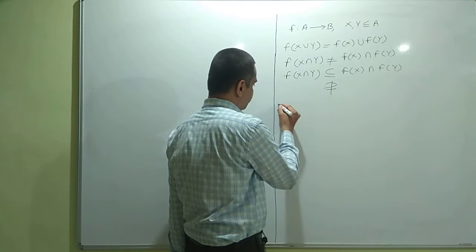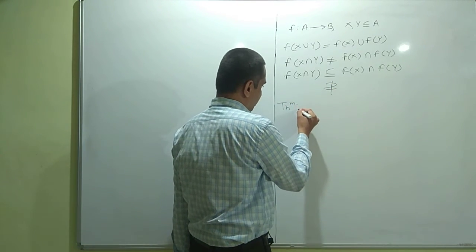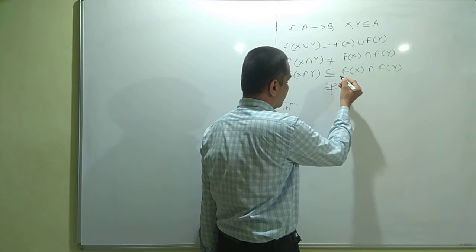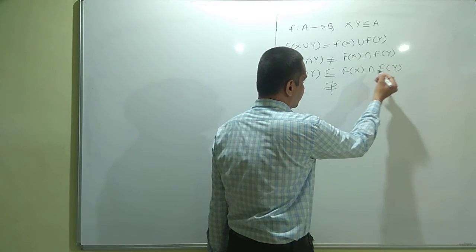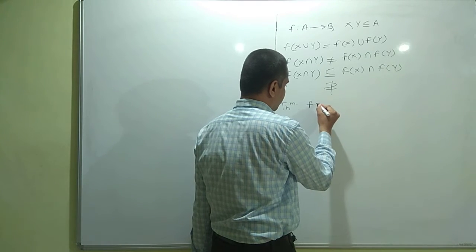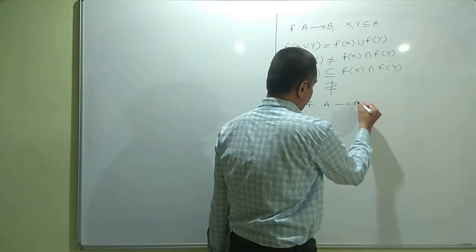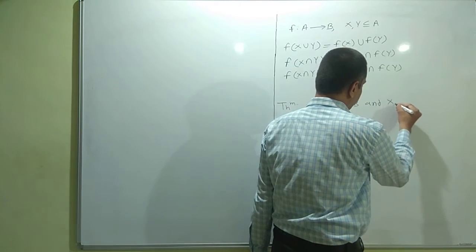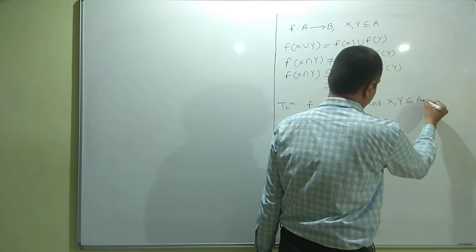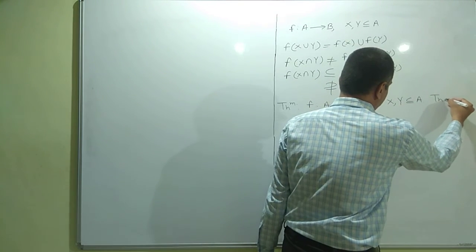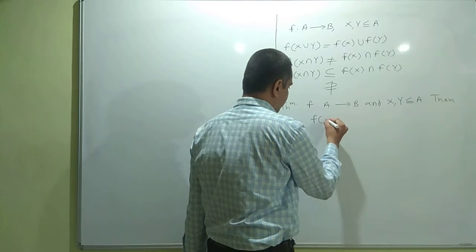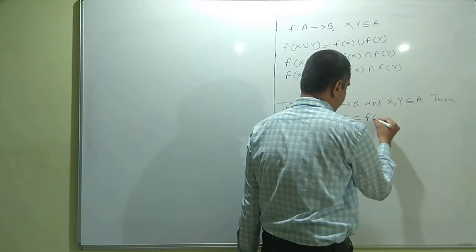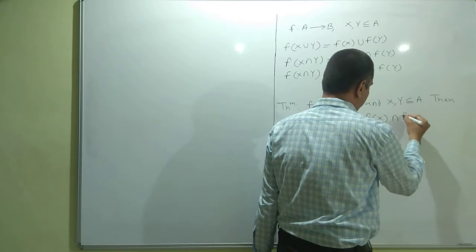So this is our next theorem, where we will be proving the result f of x intersection y is a subset of f of x intersection f of y. Let f be a function from A to B and x, y be subsets of A. Then f of x intersection y is a subset of f of x intersection f of y.